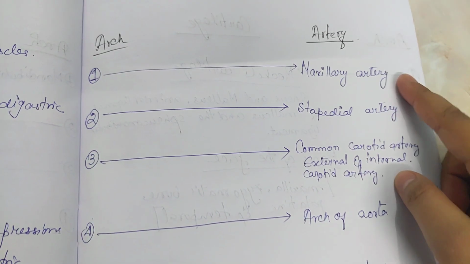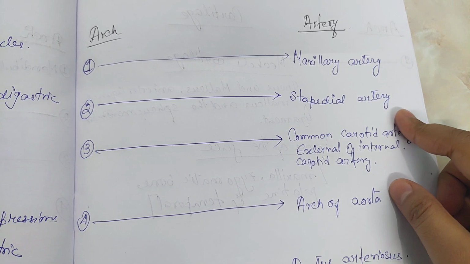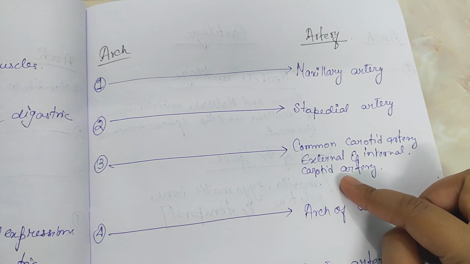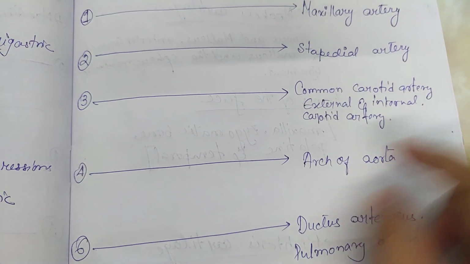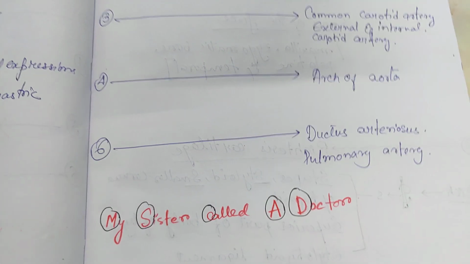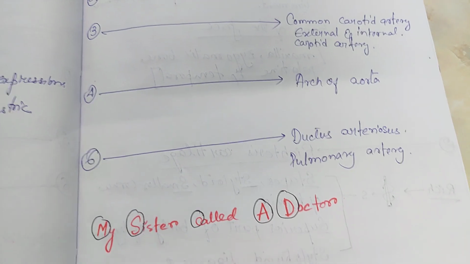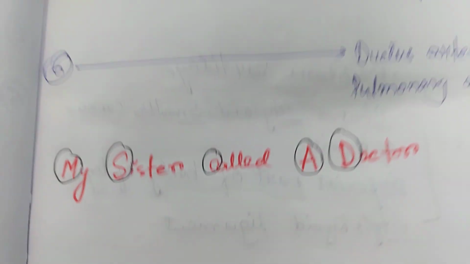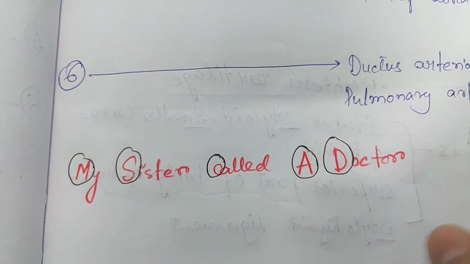Artery: first is the maxillary artery, second is the stapedial artery, third is the common carotid artery and the external and the internal carotid artery, fourth is the arch of aorta, sixth is the ductus arteriosus and pulmonary artery. So here also I have prepared a mnemonic: My sister called a doctor. Okay, from first to sixth.